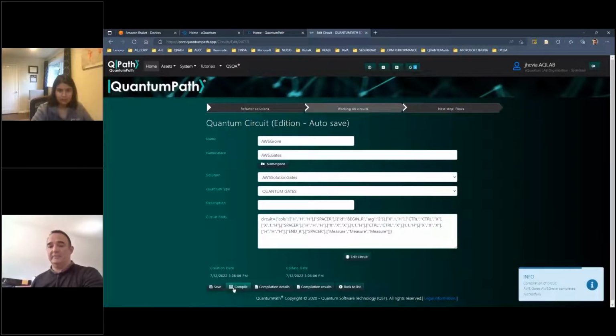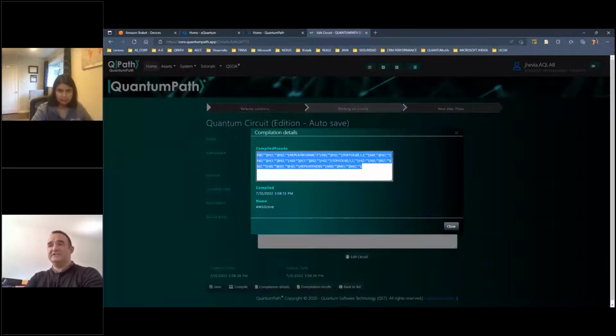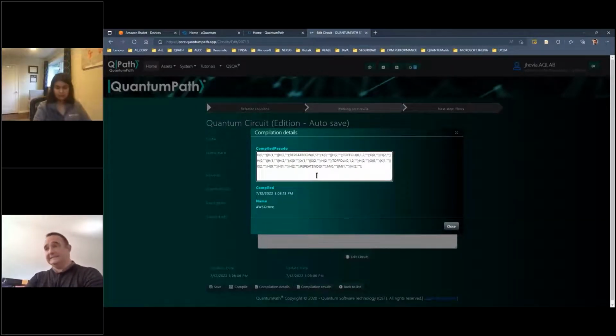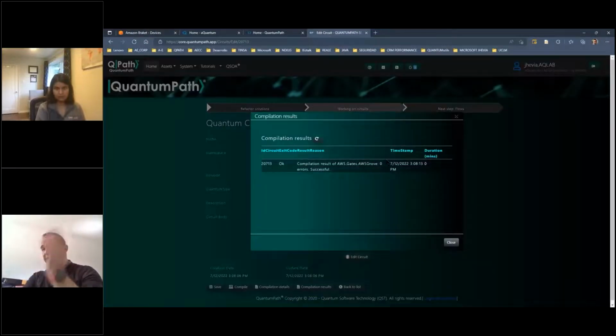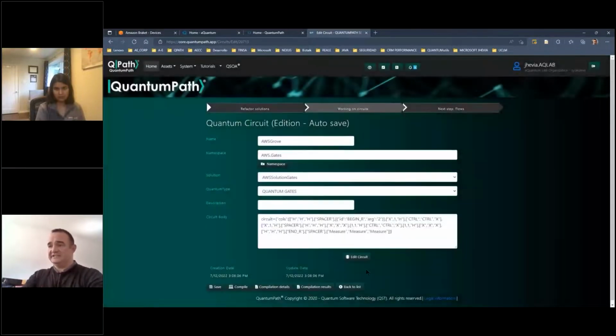Once I do that, we have translated the visual representation into an intermediate language. At the end, if you want to use, for example, the QSOA SDK, you only need to remember this easy way to represent the intermediate language when you create the circuit, okay? Then using the buttons of the compilation results, of course, whatever screen you are on, you can show the telemetry and the results of all the actions that you are sending to the system.